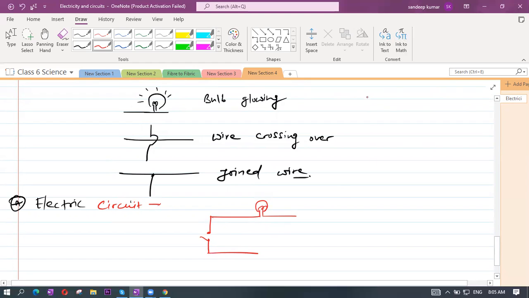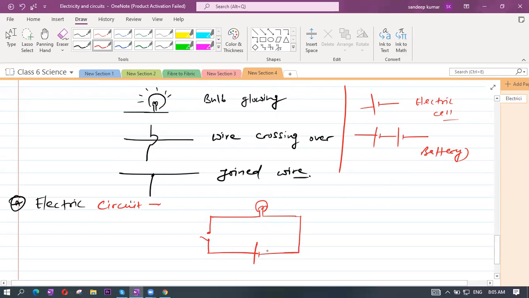And a cell is like this. This is the electric cell symbol. If you connect two or more cells, this is called a battery. So this is a simple electric circuit, which contains a cell, a switch, and a bulb.